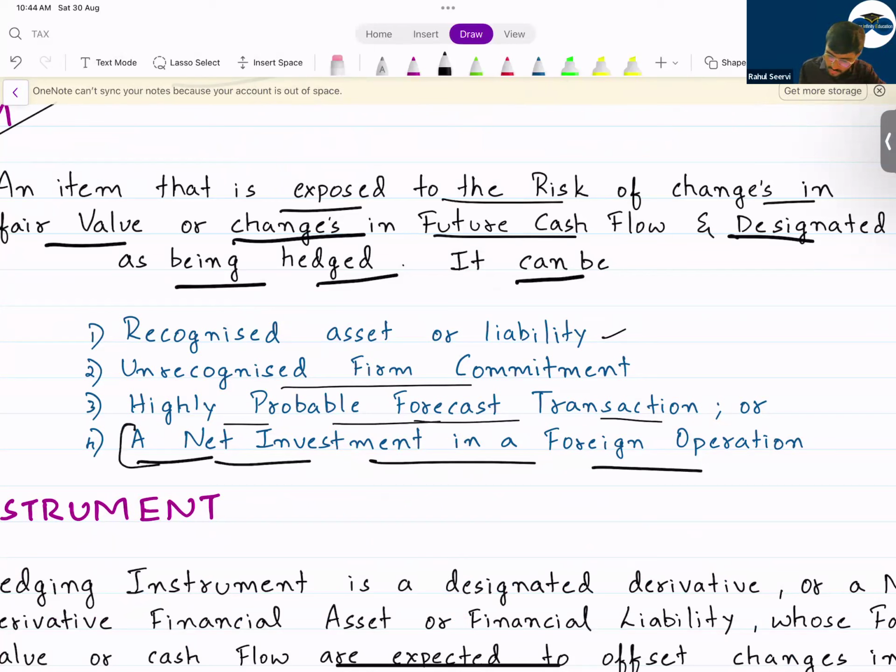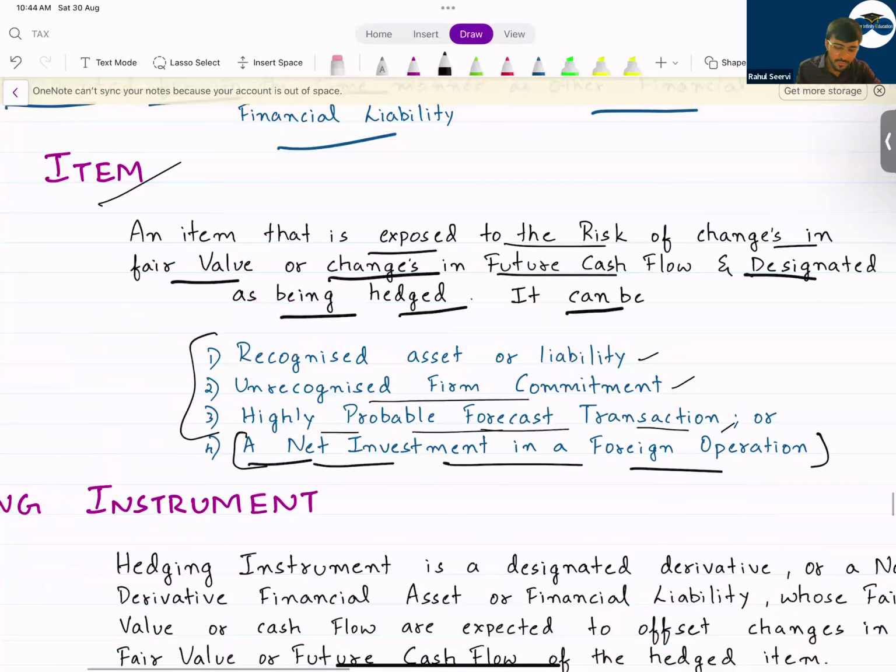This will not be tested for you. Only these three things will be there. So either it can be a recognized asset or liability. Today I have an asset, it could be a financial asset or an inventory. I have a risk that the value of the inventory will come down. Unrecognized firm commitment. Highly probable forecast transaction. These are the examples for hedge item.